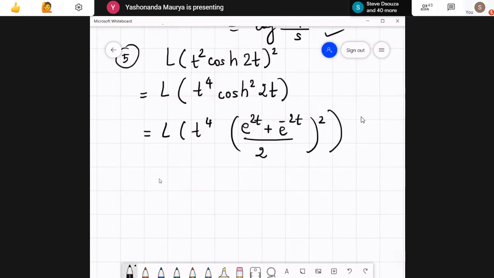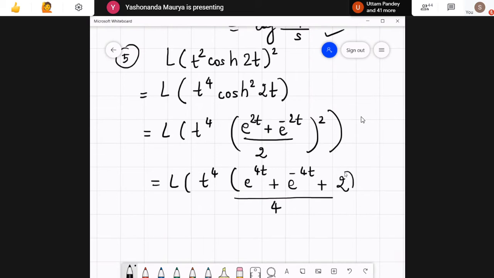Okay, so when we simplify this expression, finally what we get is t raised to 4 times e raised to 4t plus e raised to minus 4t plus 2 entire thing divided by 4. Okay, so this is the expression.